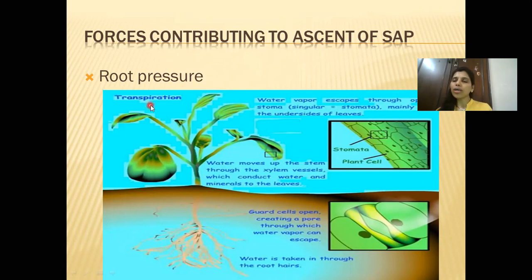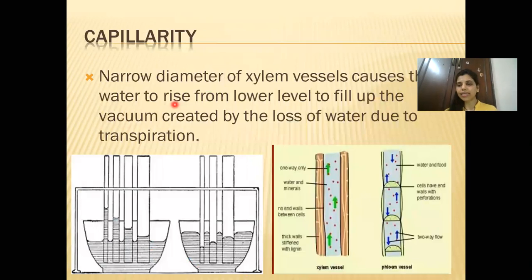Out of that, one is root pressure, which we have already learned the meaning of. Second is capillarity. Now what is capillarity? As you know, when you see the xylem which is inside, here I have shown xylem. Xylem is present inside and phloem is present outside.